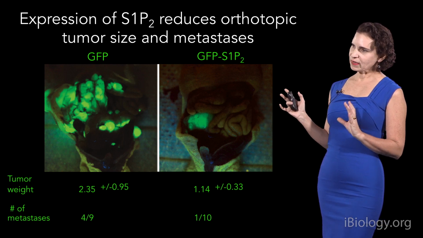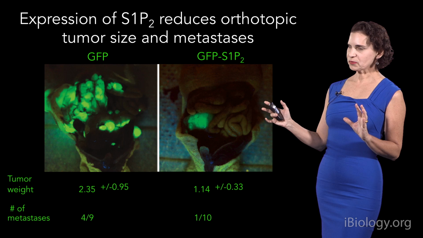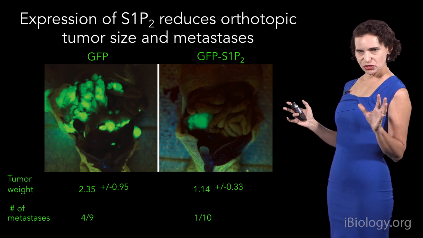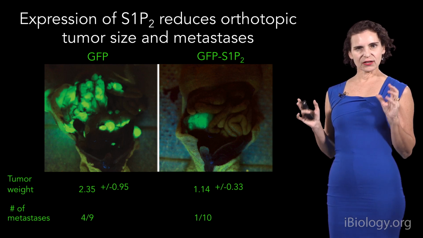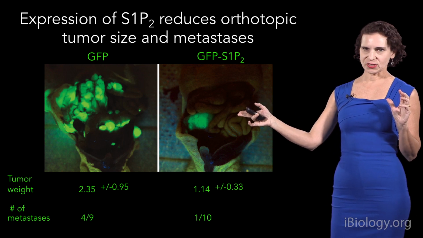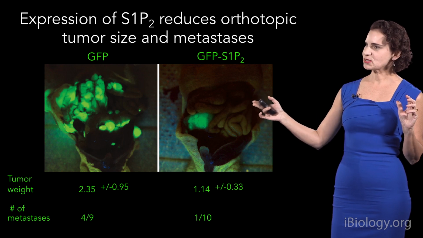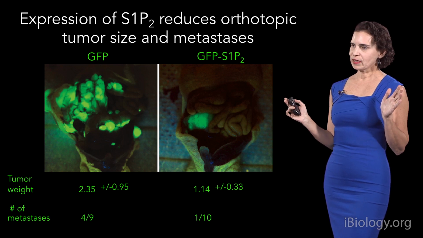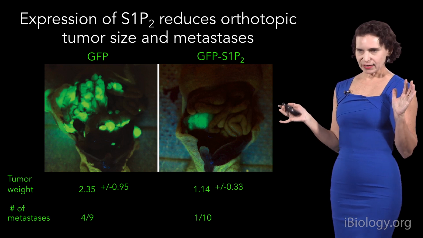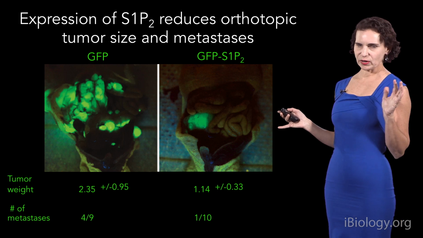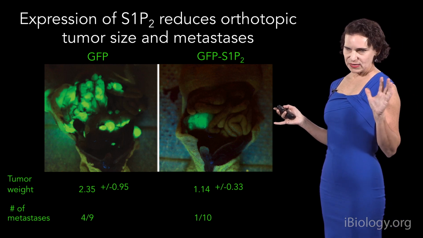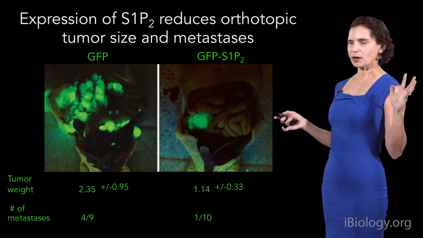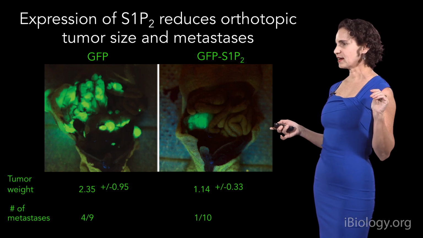So one thing we would really like following these results is if we could rescue the sphingosine phosphate 2 in these tumors. But it seems very unlikely to target only cancer cells and put in a protein. And so what we wondered is whether we could do this with chemicals. This is very important because this is a very aggressive sort of cancer where most people that get this will go on to die from it within 6 months. So anything we can do to help to fight this cancer would be fantastic.